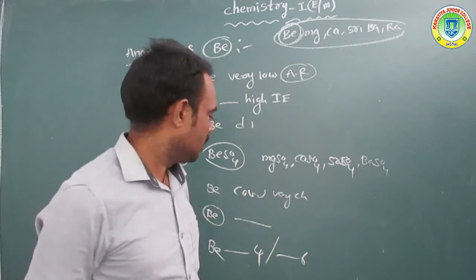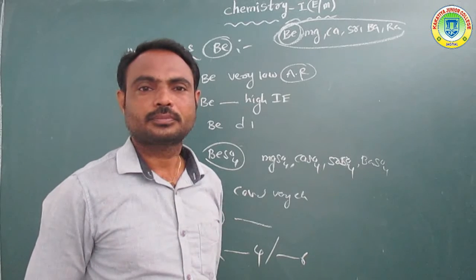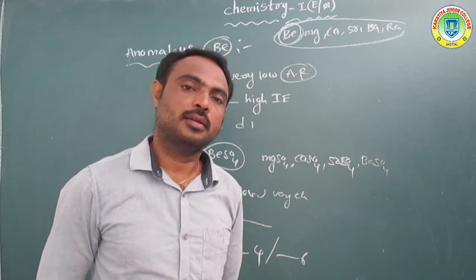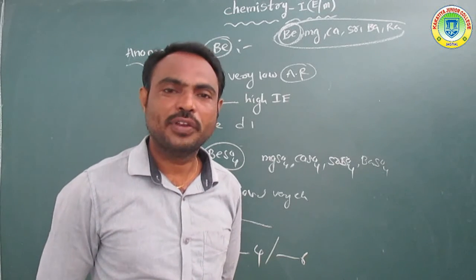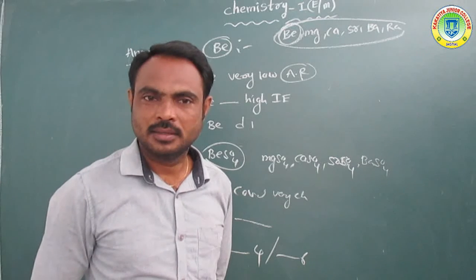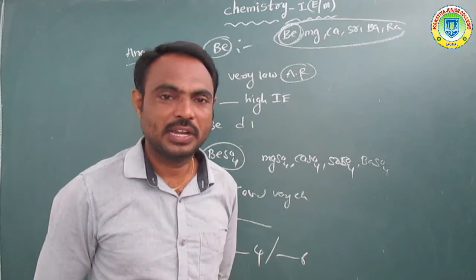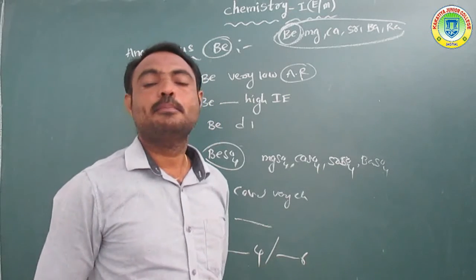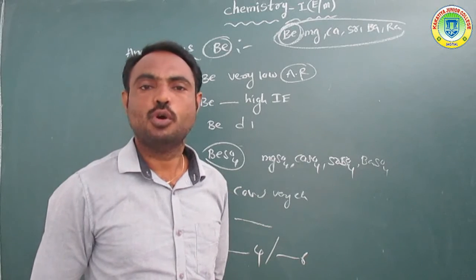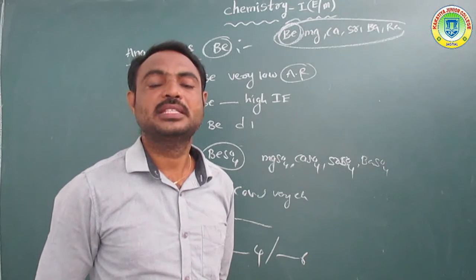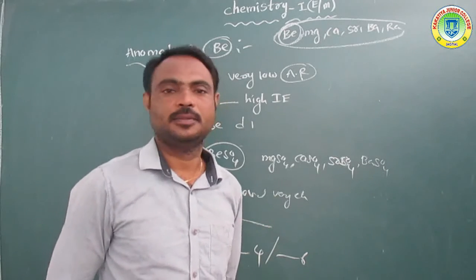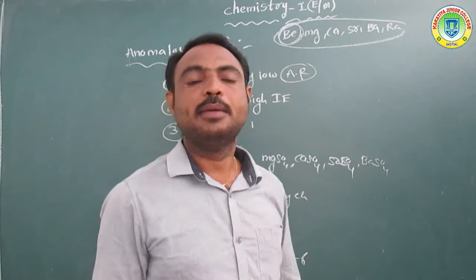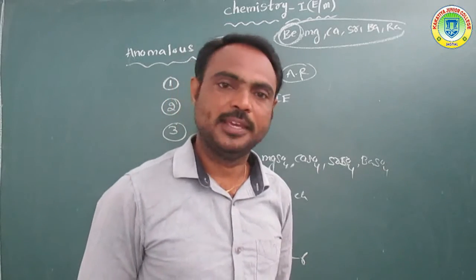At the same time, when heated, beryllium does not give a color, but the remaining elements give different colors. Overall, beryllium has maximum valency 4, but the remaining elements have valency 6. So these are all the different properties, the anomalous behavior of beryllium.